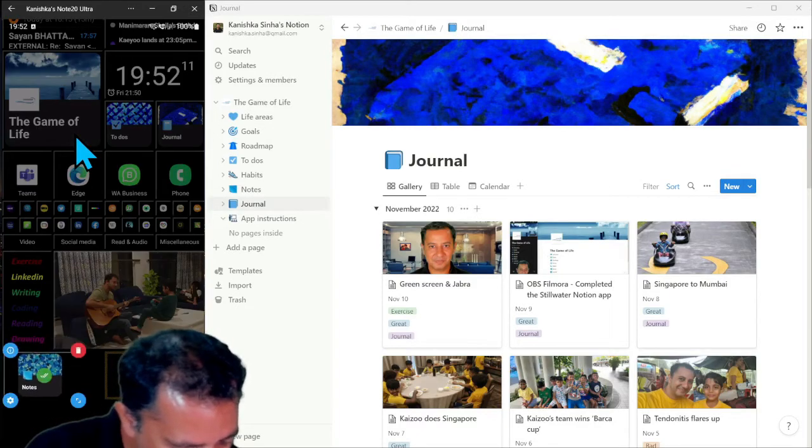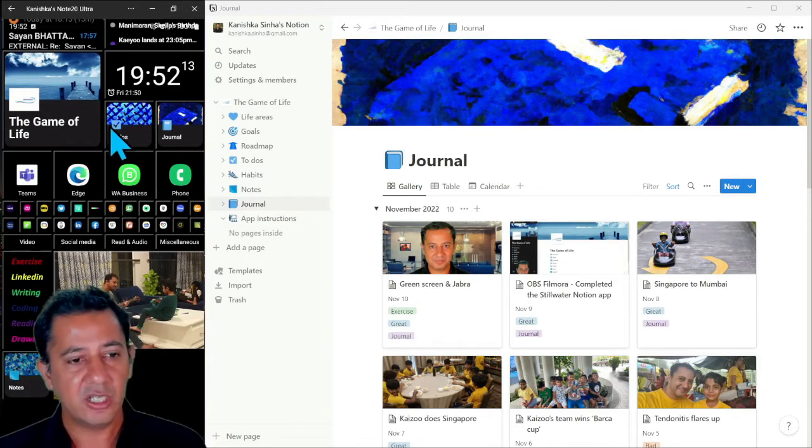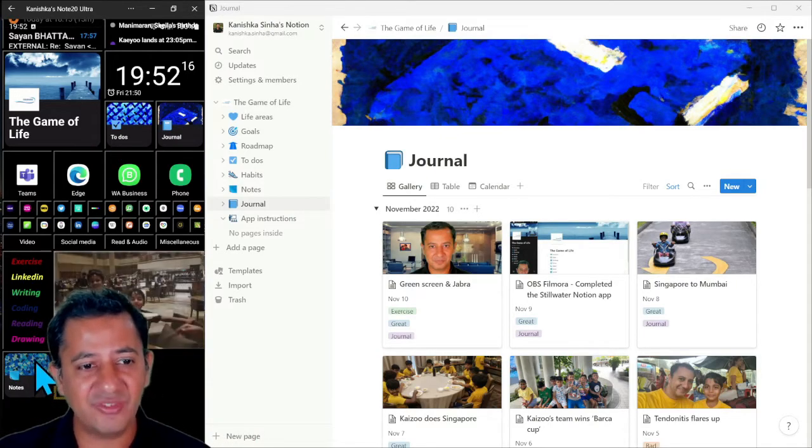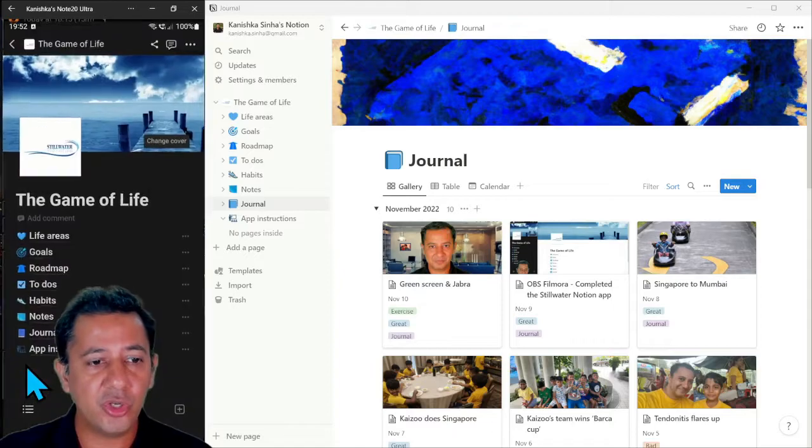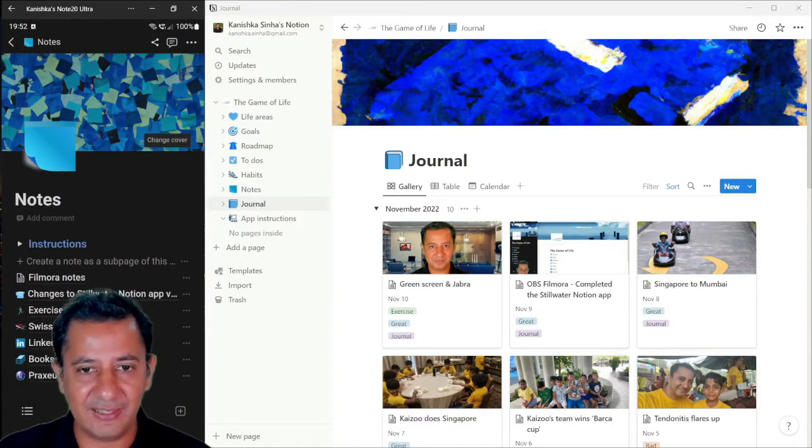Let me just put this, and my OCD is kicking in, right? So you can put that, and it becomes very easy to go directly to your notes or to your journal, etc. It goes directly there.